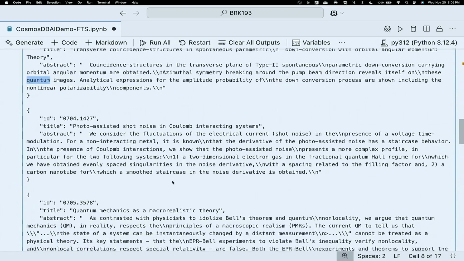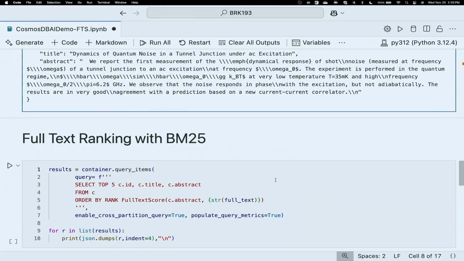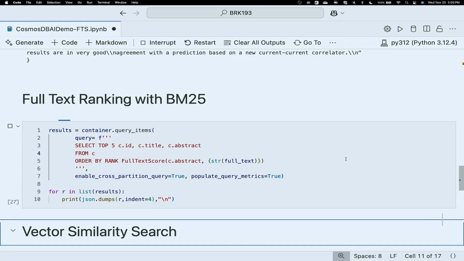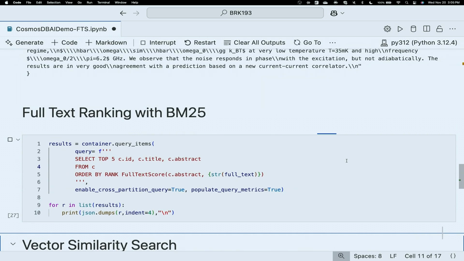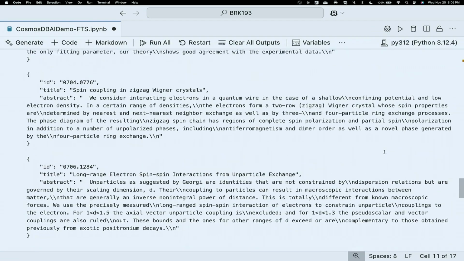But maybe I want to do a little bit better. Maybe I actually want to find the more relevant results from my text search. And that's where we would use a BM25 score. And doing this is really easy in Cosmos DB. The query looks very similar, but this time, instead of a where clause, I'm going to order by the rank of our BM25 score, or our full text score. And again, we're going to do this on the abstract field of our scientific papers. So we can go ahead and run that. And what we'll see when the search results come back is that the documents that are returned are sorted by the BM25 scoring here. And we have a little bit of network issues.